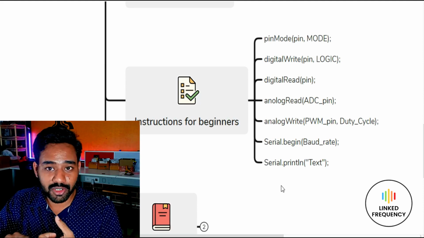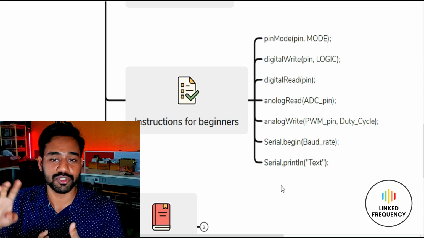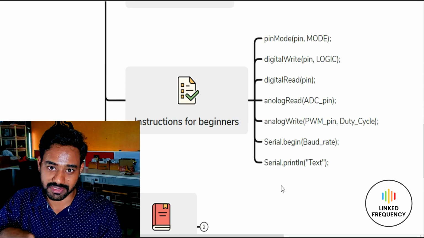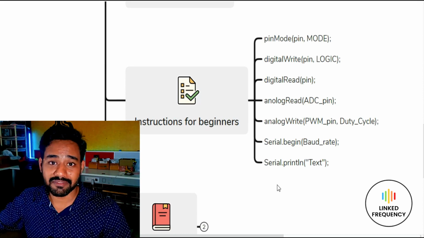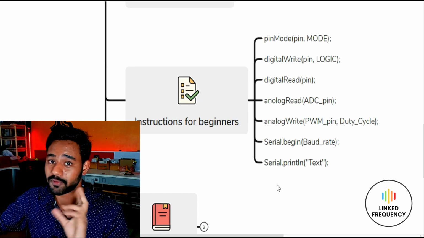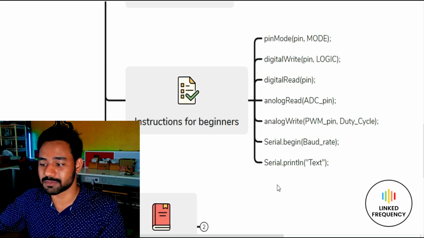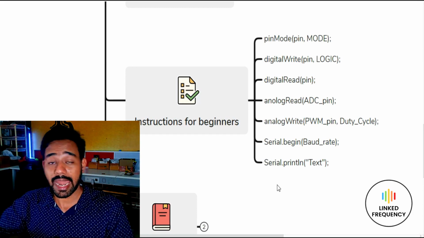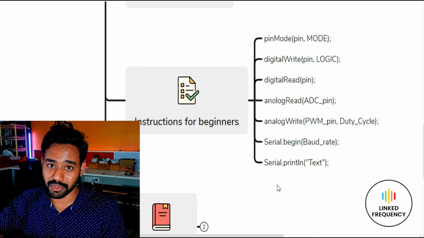And then we have Serial.begin and Serial.println, which are used for internal debugging and analysis purposes. So these are the very important instructions you must understand and practice before jumping into anything else with respect to the Arduino development board. Once you understand these specific instructions, there is one more important thing: where to place them.